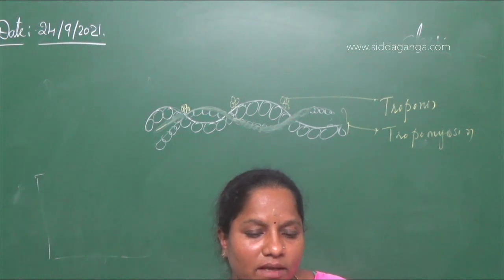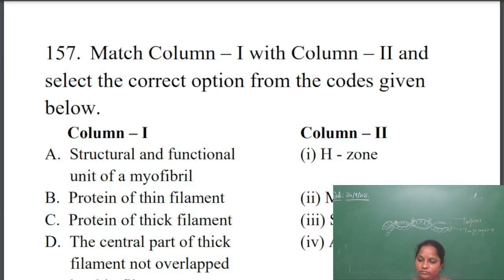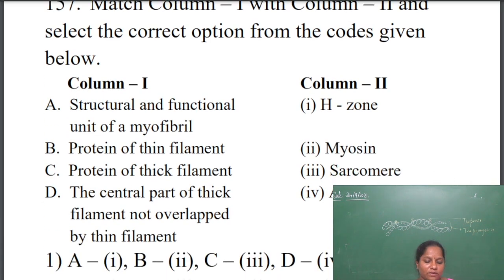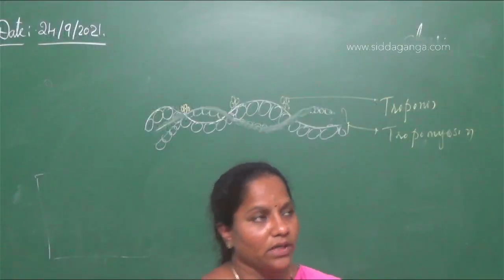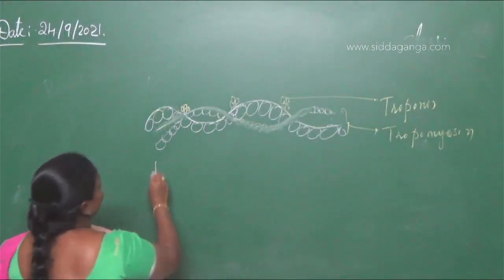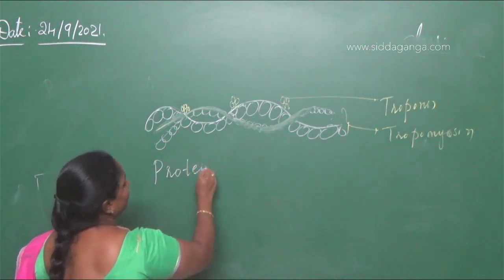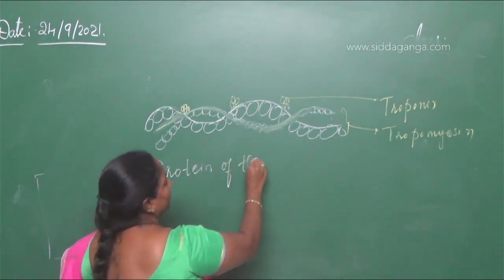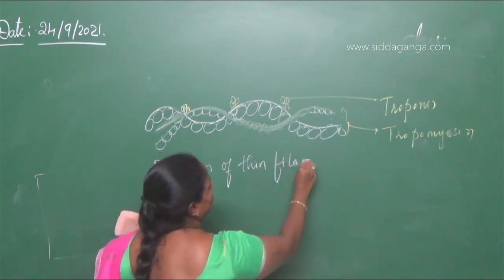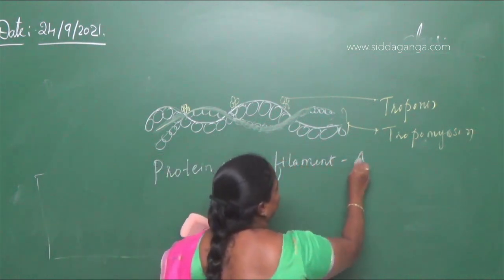Next question. Again, there is a match the following. In one column they have given structural and functional unit of myofibril. This is a direct question. We already know that the functional unit of the striated muscle or myofibril is sarcomere. Next, protein of thin filament. The protein of thin filament is actin.